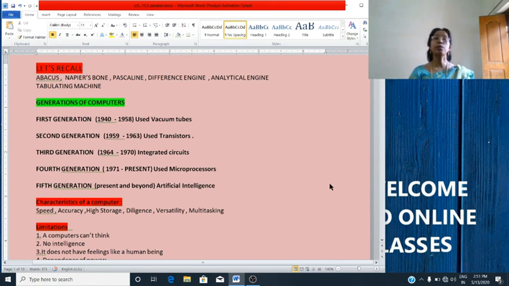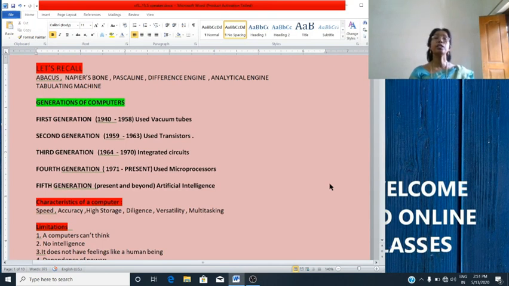Second generation computers developed during 1959 to 63. They used transistors. That also generated a lot of heat. AC was needed. Large computers.